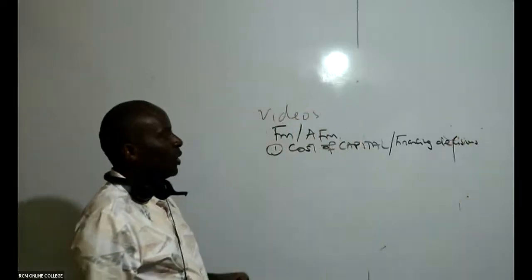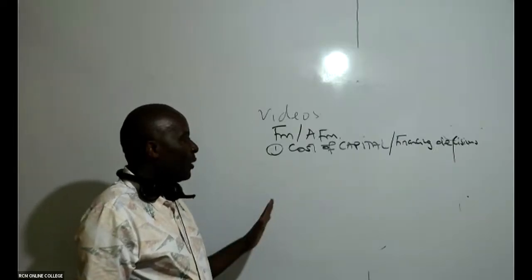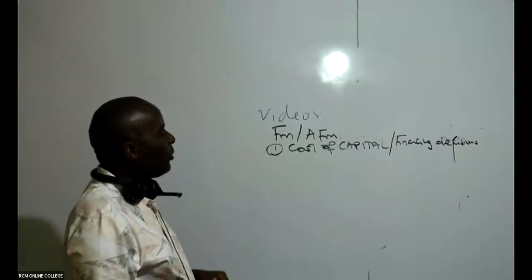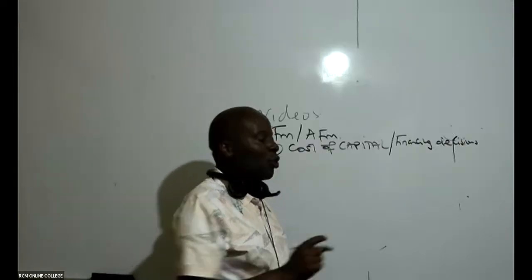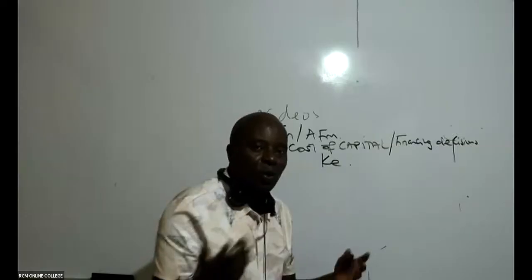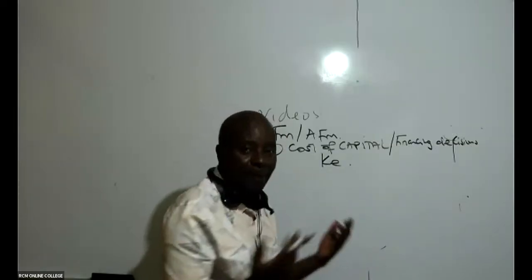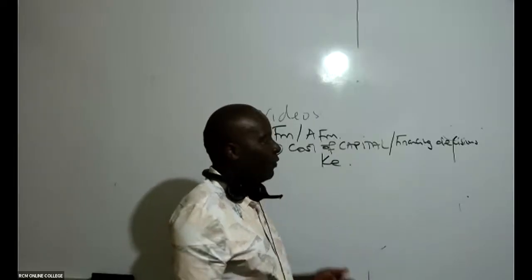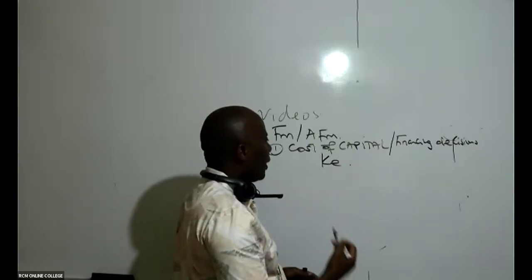Cost of capital falls under financing decisions. Very, very important. Under cost of capital, we must know how to compute cost of capital. For example, we have cost of equity using the dividend valuation model, using dividends. We have cost of equity using CAPM, and many other methods. We must also know how to get the cost of preference shares, cost of debt, etc.